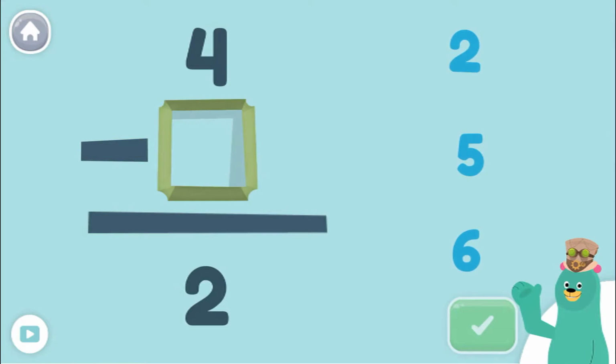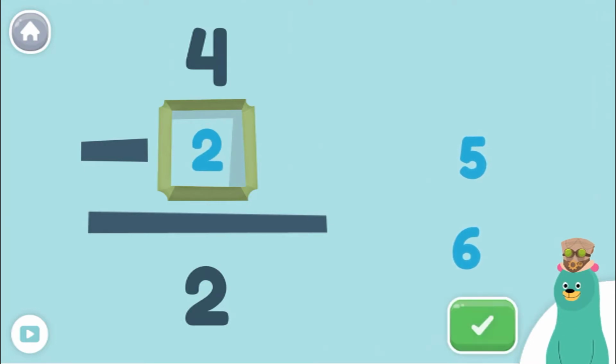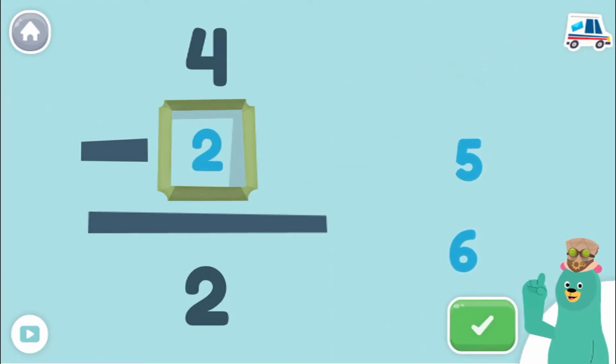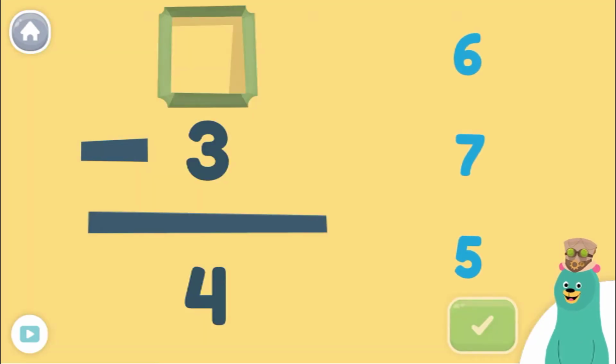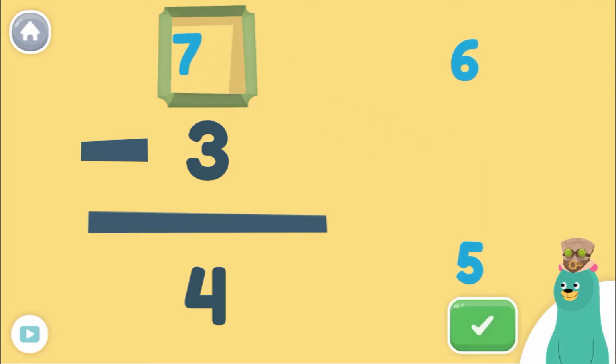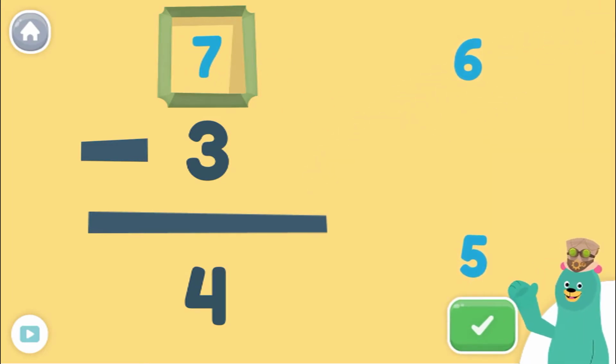4 minus what equals 2? Awesome! 4 minus 2 equals 2. What minus 3 is 4? Super duper! 7 minus 3 is 4. Subtracting is so fun!